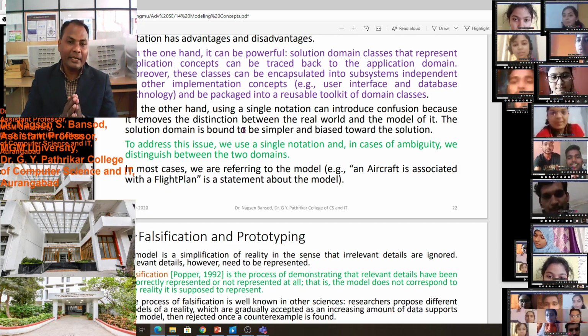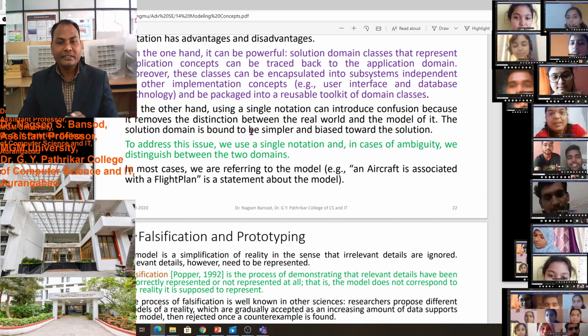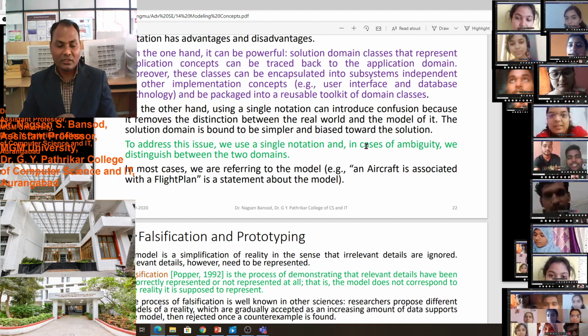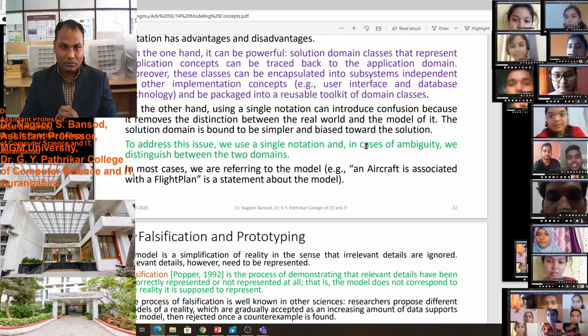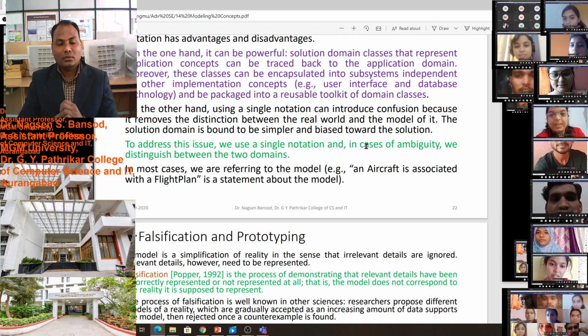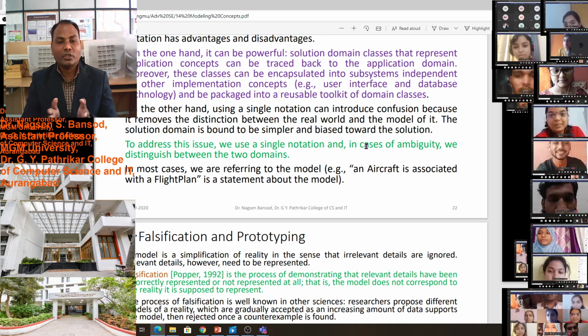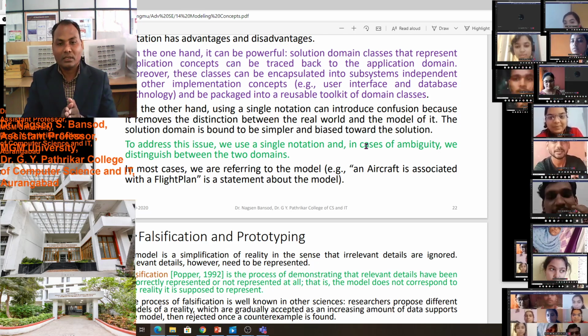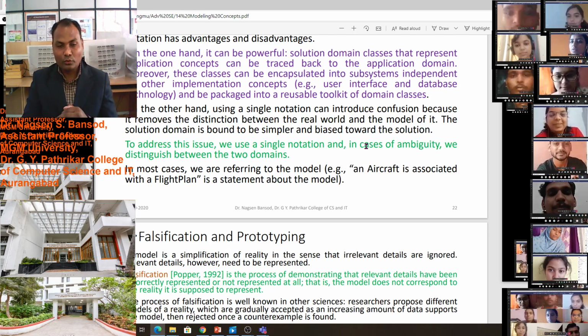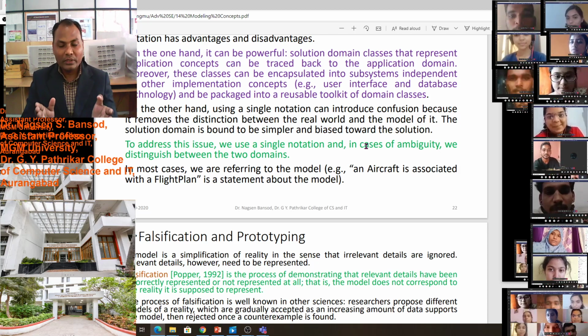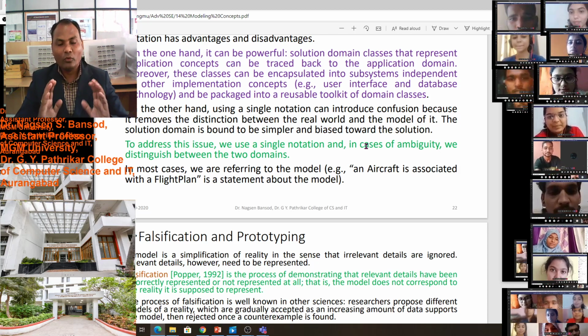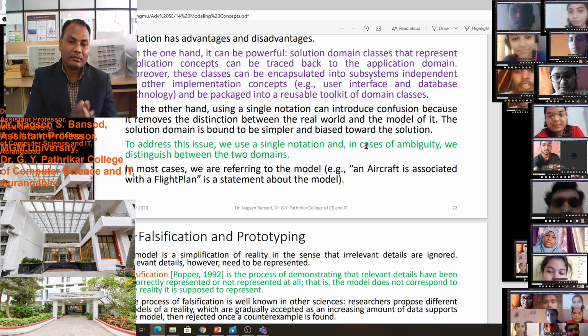The solution domain is bound to be simpler and biased towards the solution. That means we are bounded, just providing for the solution, not anything other than that.